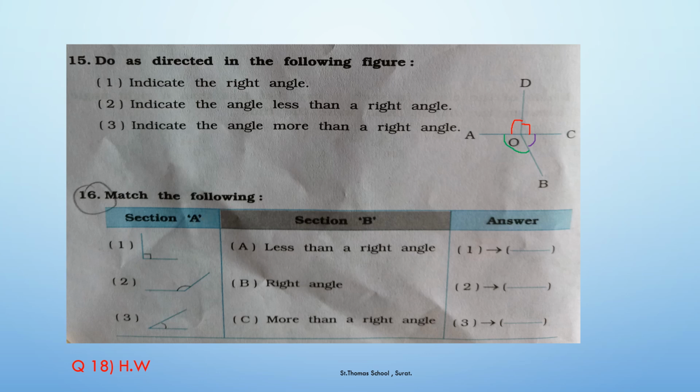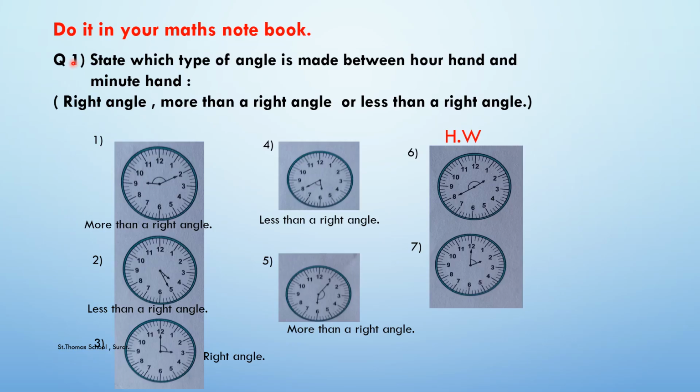Clear? So, in this, there is some classwork as well as a homework given to you. So, you have to complete it in your maths notebook or in your geometry notebook. So, question number 1, state which type of angle is made between hour hand and minute hand. So, the answer should be like this: right angle, more than a right angle, or less than a right angle.